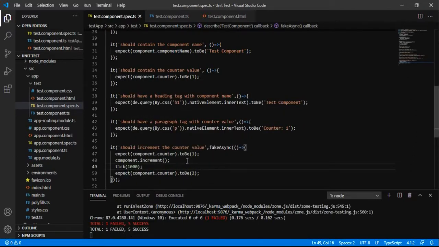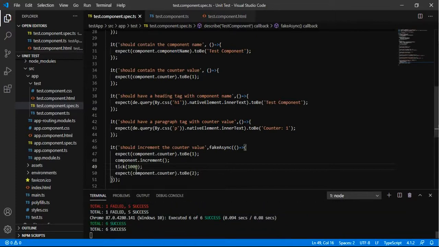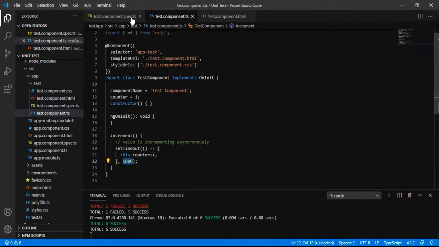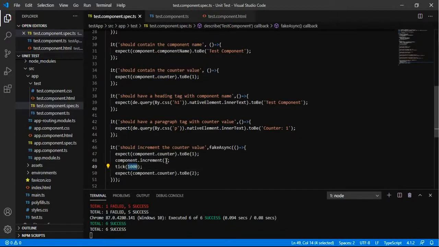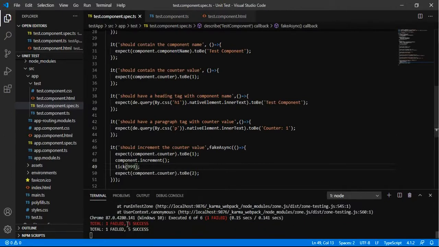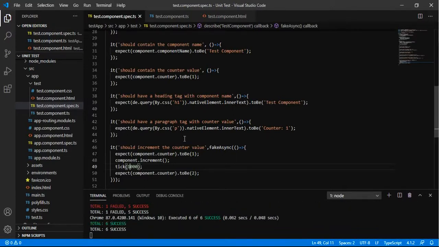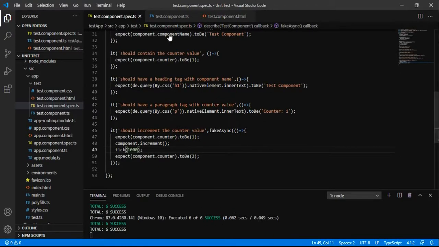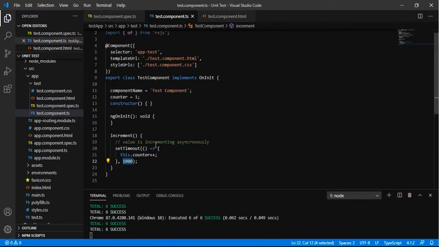So now I am adding a tick utility to make it wait for 1 second, because here the value is incremented after 1 second. If I give a value less than 1 second, it fails. According to the code that is written, it should increment after 1 second. So we are expecting the asynchronous value to be incremented and we are sure it will come after 1 second. Then we are giving the value of tick to be 1000, that is 1 second.